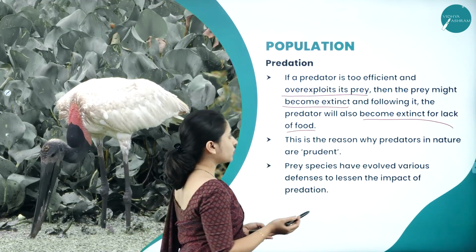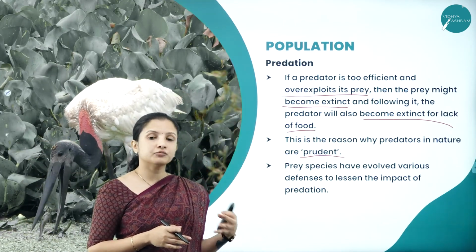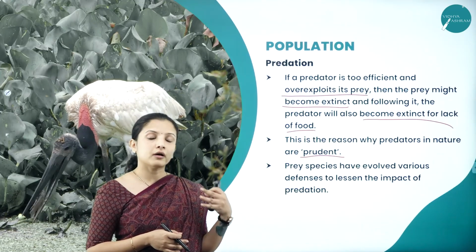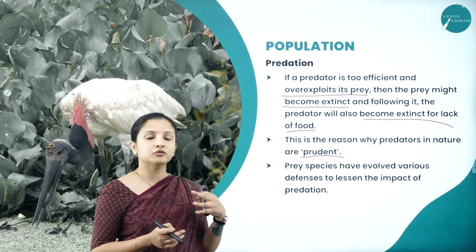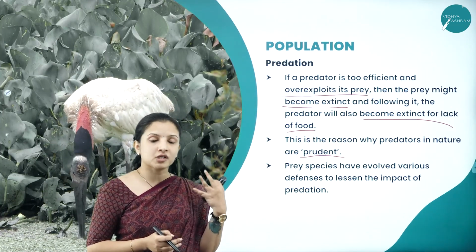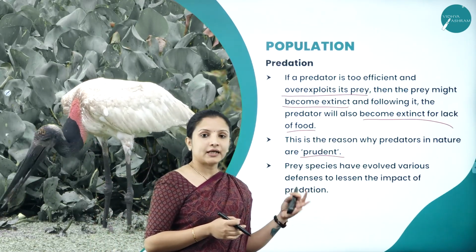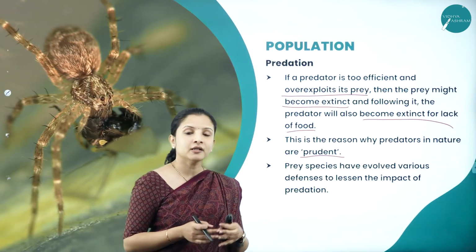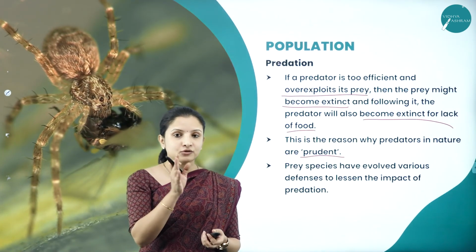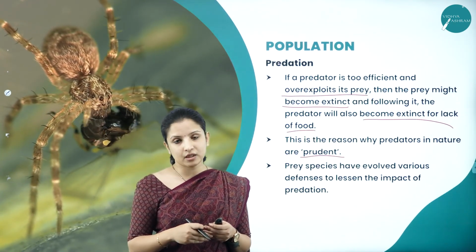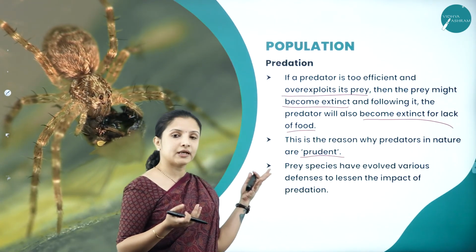And this is the reason why predators in nature are prudent. Prudent means they are very selective. Predators will not go and feed on anything or everything. So they will be choosy. So those which are fragile, those which are not capable of surviving, those which are unfit to survive, they will prey on them. So that is why they are quite prudent. And not just that, some of the plants might be poisonous. So animals are so prudent that they don't go and feed on that particular plant. So that is also one example of the animals being prudent. That is predators being prudent.